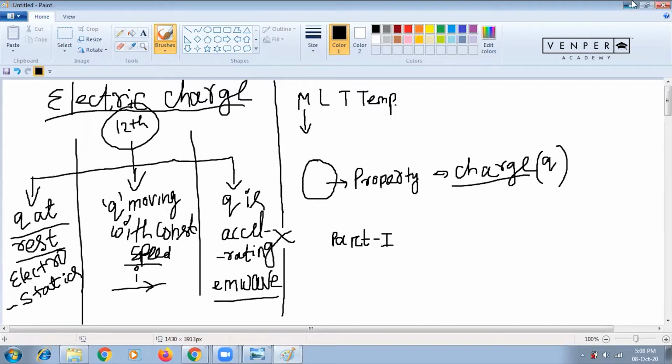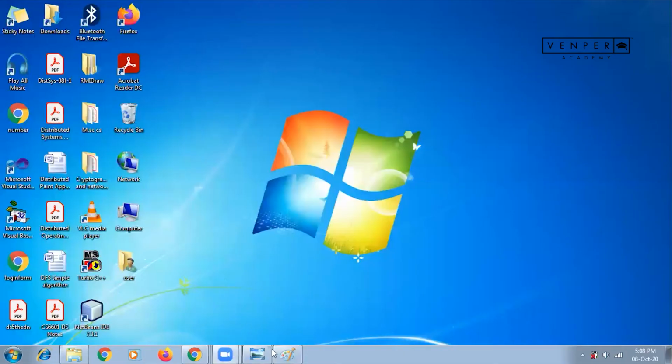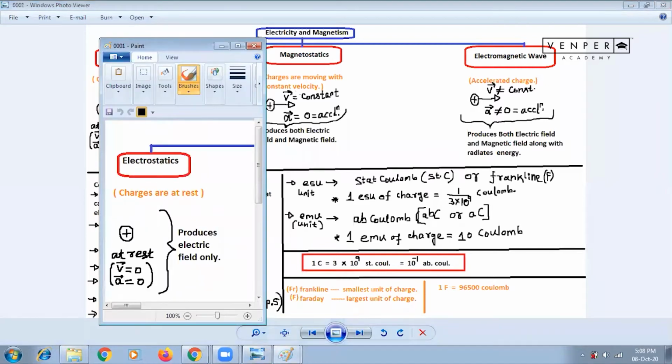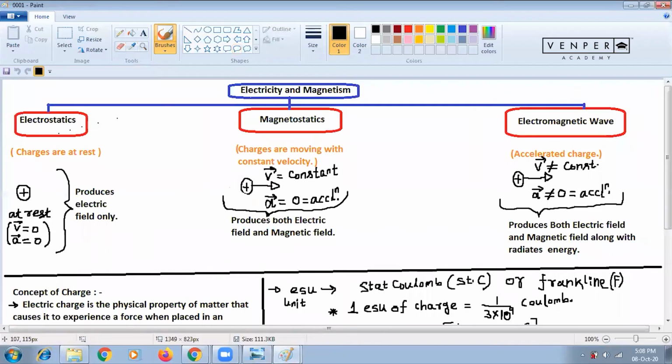So I want to tell you to make the note, and I'll show you the note here. Just understand this total electricity and magnetism. It's classified into electrostatics and magnetostatics, and one is electromagnetic waves. When you are telling electrostatics, when charges are at rest, we'll understand the concept of charge. Below we have the heading, we'll write, but first a classification we will write.